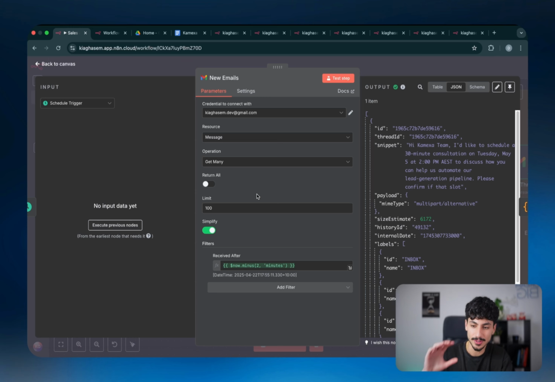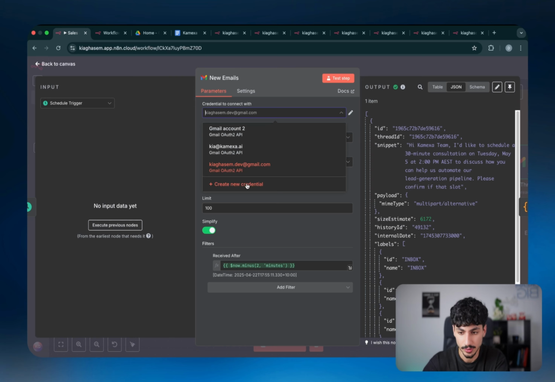So in this node, after you've set up the limit and defined the received-after to be the same as your schedule trigger node, all you have to do is connect to your Gmail address. All you have to do in order to do that is literally just click on create new credential.